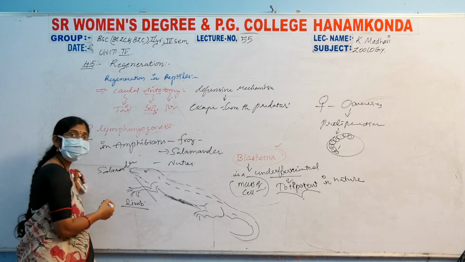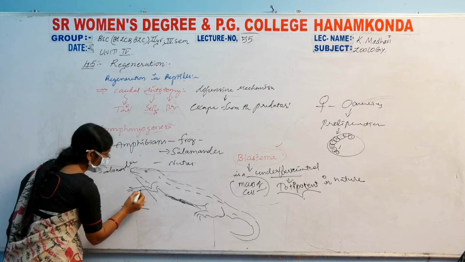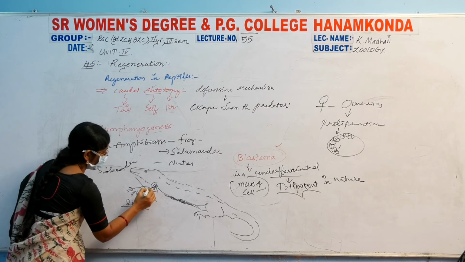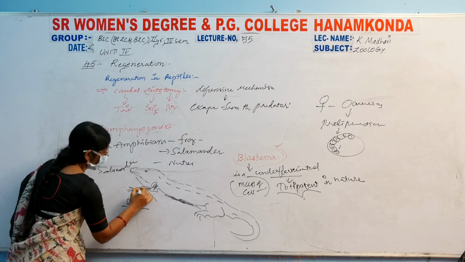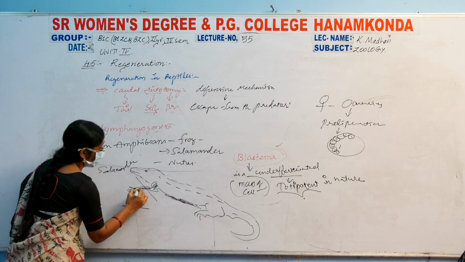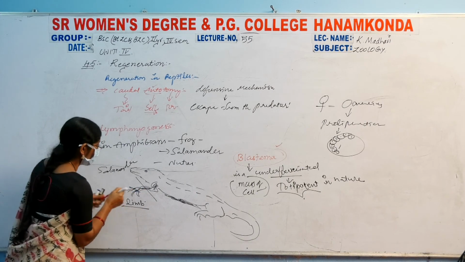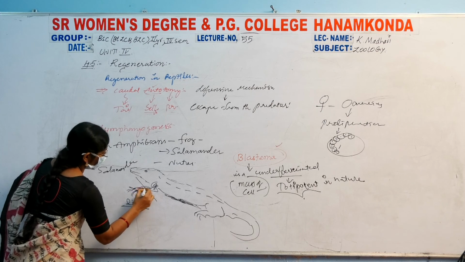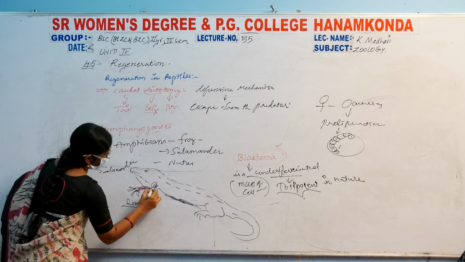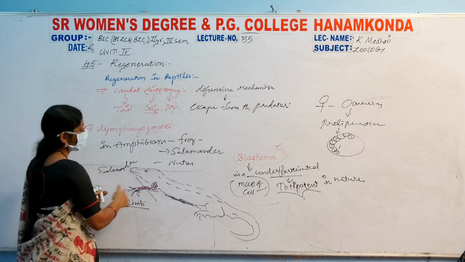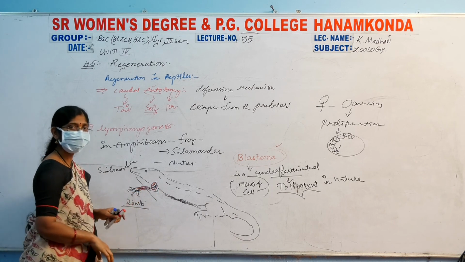What is going on here? In the salamander limb, the complete bone structure and the very small bone structures are all present inside. Blood vessels and some muscles are also present.